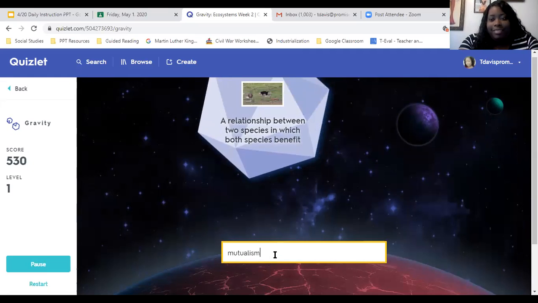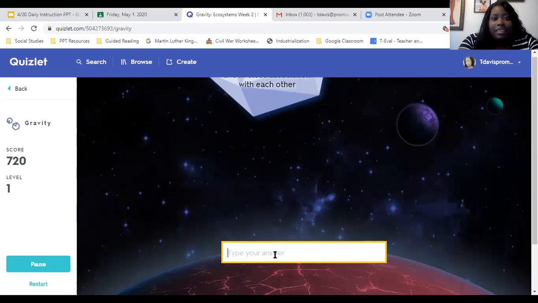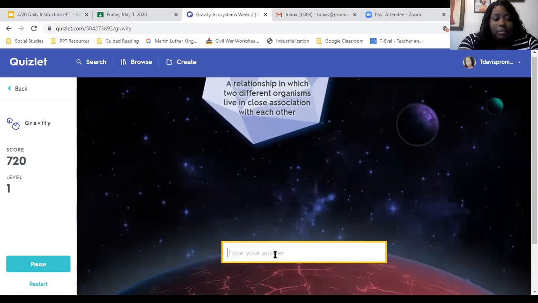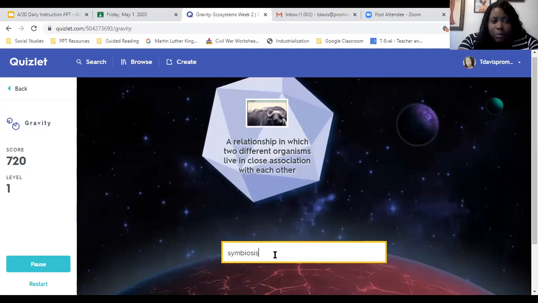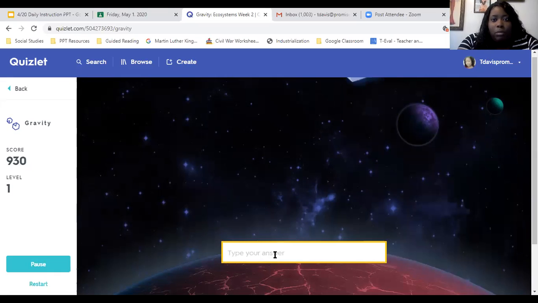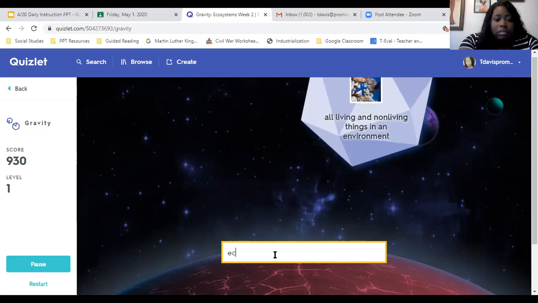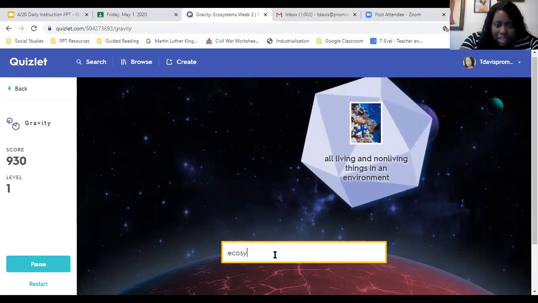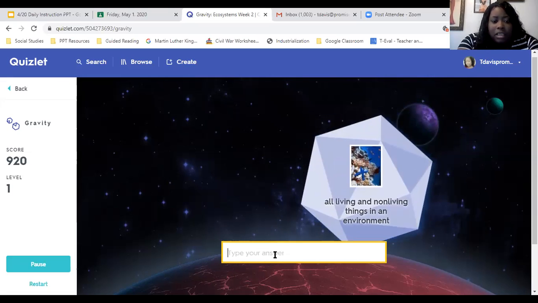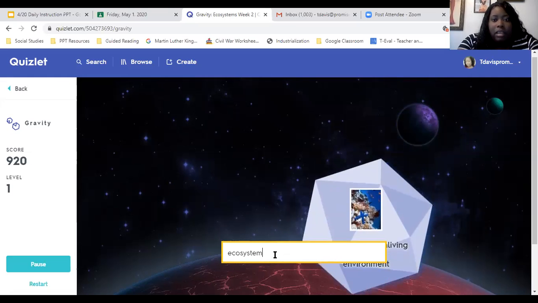Mutualism. All right, and then, oh, this is symbiosis. I think I spelled it right. Okay. And then I think I get one more, and then I'll level up to the next level. Things in environment, all the living. Oh, that's an ecosystem. I left out the S. Did I say that right? I think I did it right. No, I didn't. Ecosystem. Okay. And now I'm on level 2.